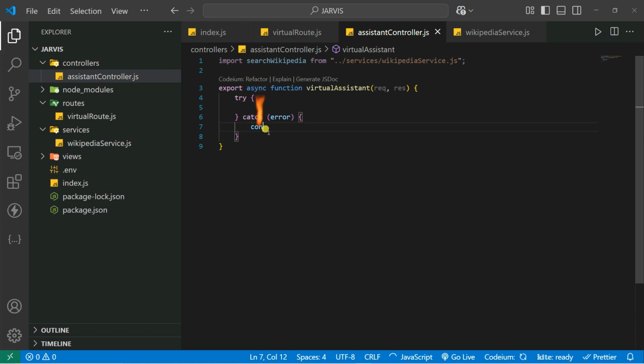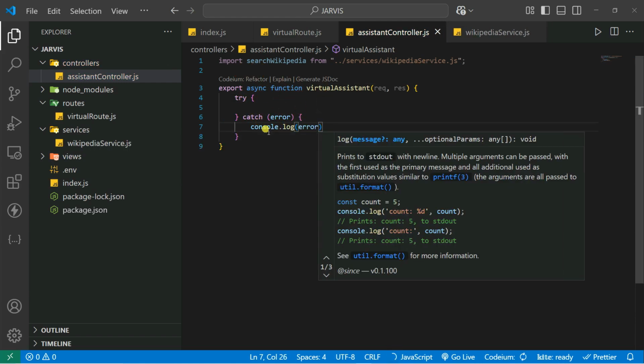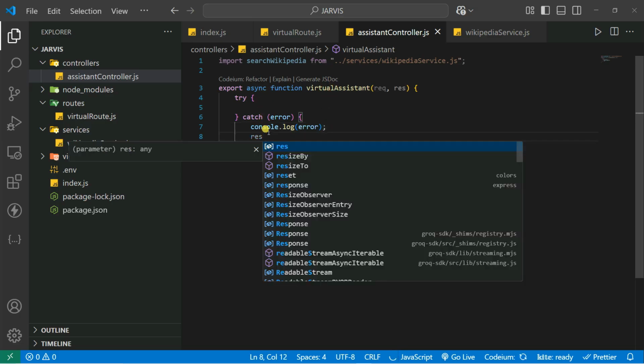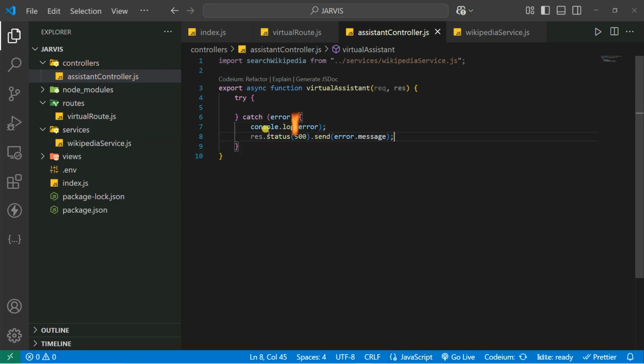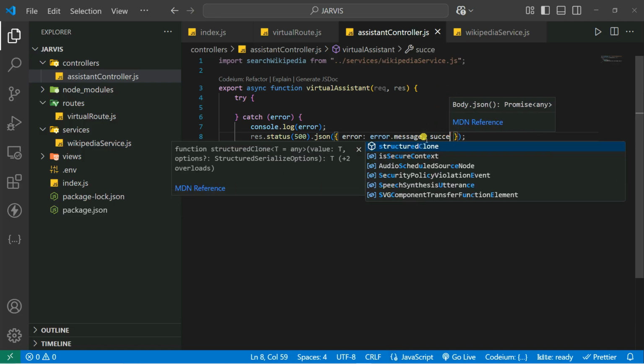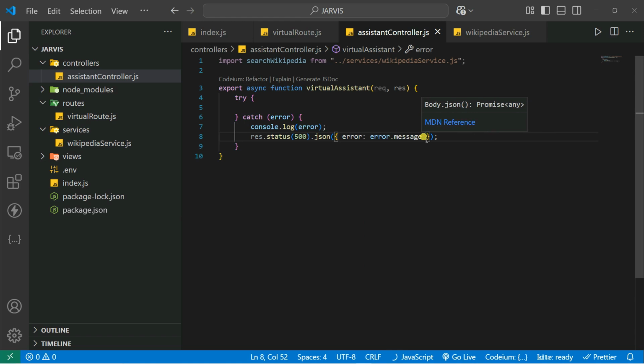So you can say, let's say console.log, and inside that you give it the errors, and then you can also send the response. Let's say send the status of 500, and you can send the error message here, and you can send it in JSON format. Let's send it in the form of JSON. So error is equal to error.message, and you can also give it success or not.